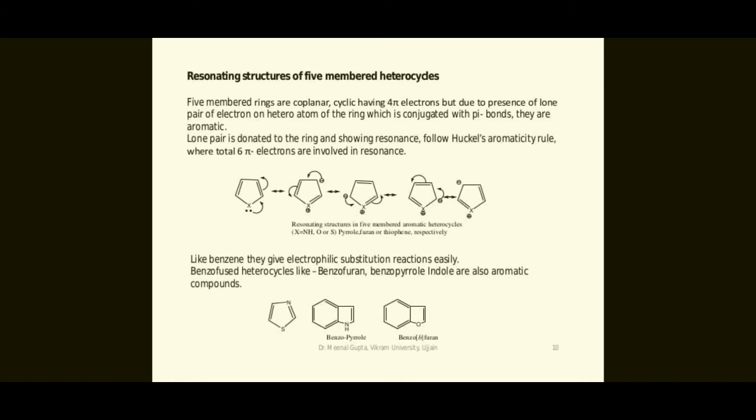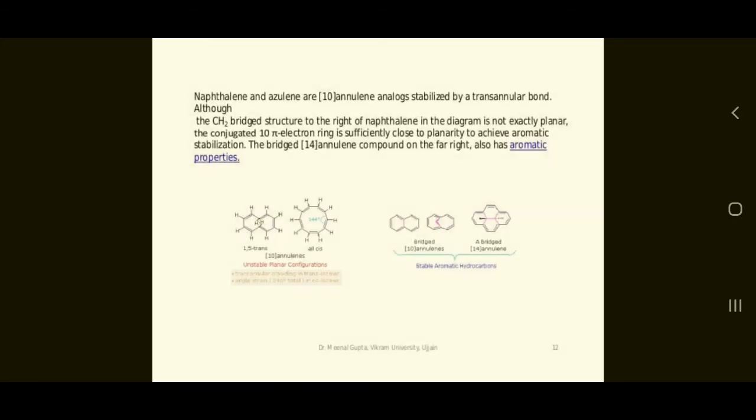Okay students, so 6 pi electrons in resonance, and this presents the structure of 5-membered aromatic cyclic compounds, where X is equal to NH, oxygen, sulfur, and they are pyrrole, furan, thiophene respectively. Like benzene, they give electrophilic substitution reactions easily. Benzo-fused heterocycles like benzofuran, benzothiophene, and indole are also known aromatic compounds.